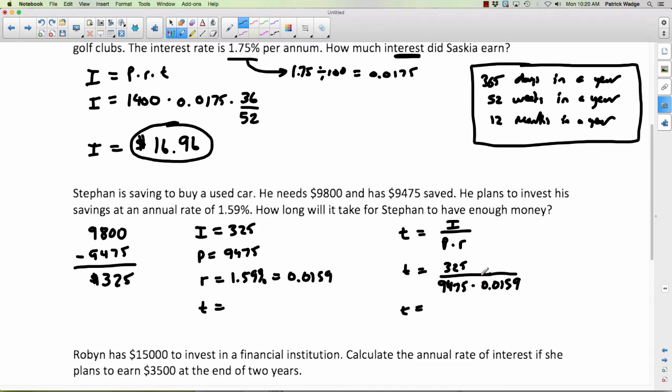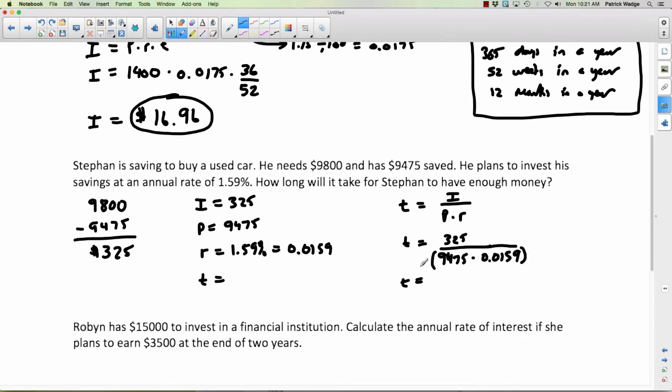Okay, now you can use your calculator, but be careful. If you have a basic calculator and you go 325 divided by this times this, it's not going to give you the right answer. You need to put this amount in brackets if you put it into your calculator in one go. The other thing you could do is just get that answer on the bottom. Go 9,475 times 0.0159, get that answer and write it down, and then go 325 divided by that. But I know most people want to do it all in one go in their calculator. So please put brackets in this bottom part or you're probably going to get it wrong. So I'm going to go 325 divided by bracket 9475 times 0.0159, close the bracket, and then hit equals.